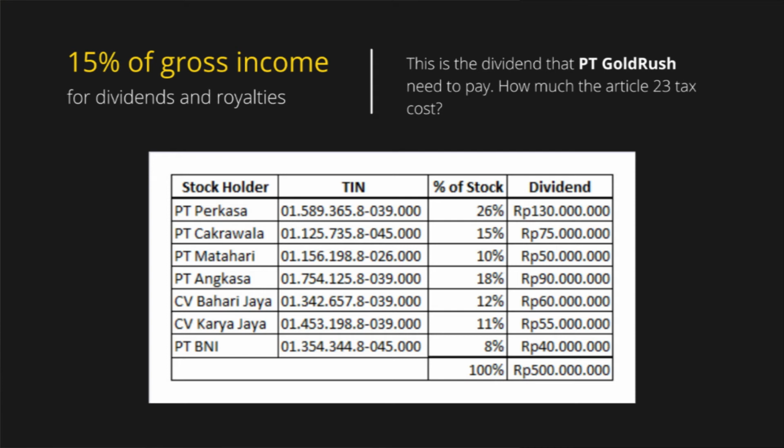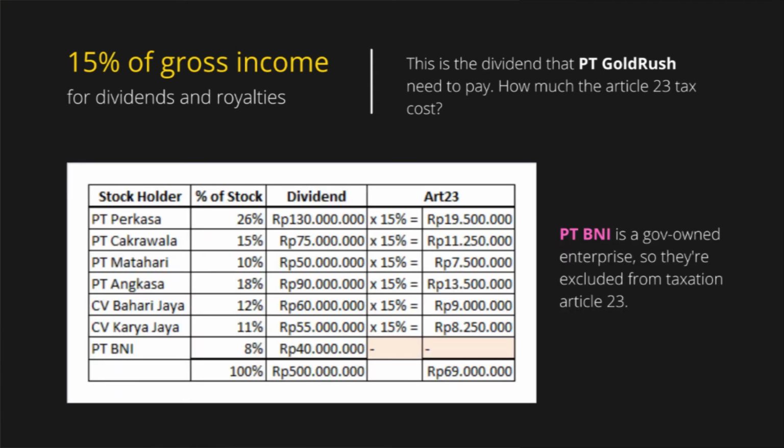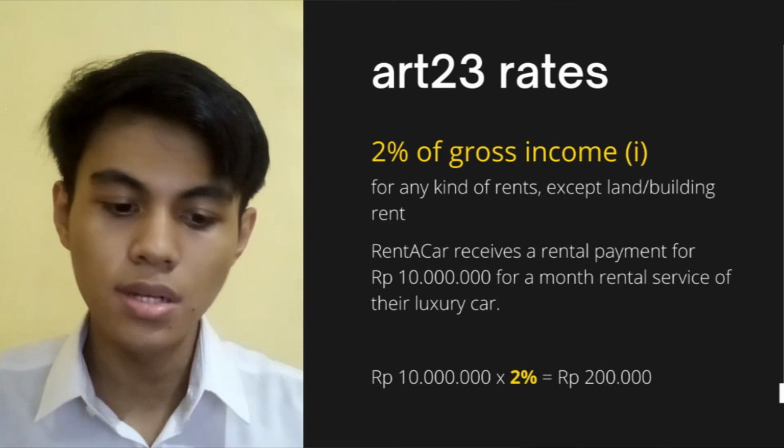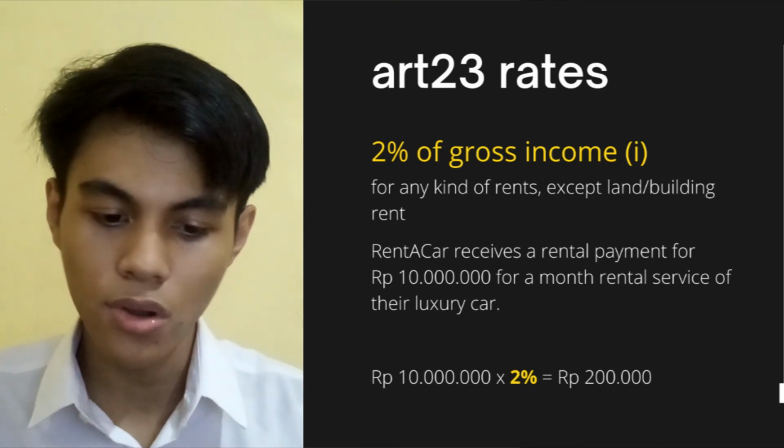How much is the Article 23 that we need to calculate? Simple. We simply need to calculate all the dividend owed, and then we calculate that at 15%. And then we get, for a certain period, that PT Gold needs to pay 69 million rupiah. Now bear in mind that PT BNI is a government-owned enterprise, as we all know. So PT BNI is excluded from these calculations. Very straightforward.